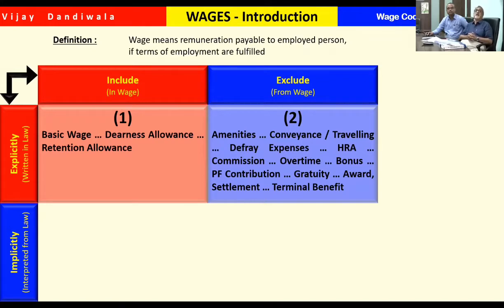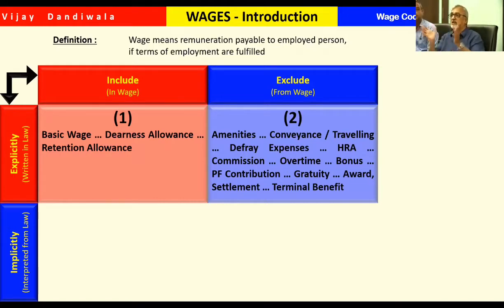Now, what is retention allowance? Retention allowance may not be of much importance to factories which are running round the clock with a continuous process. Retention allowance is normally given to seasonal workers of seasonal factories, like the sugarcane industry and all. They work for 6 months and then for 6 months they don't work. But due to manpower problem, we have to retain them so that they come again when the season starts. They should not go somewhere else.